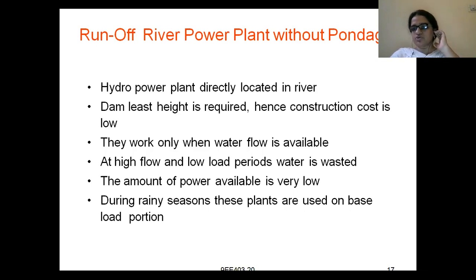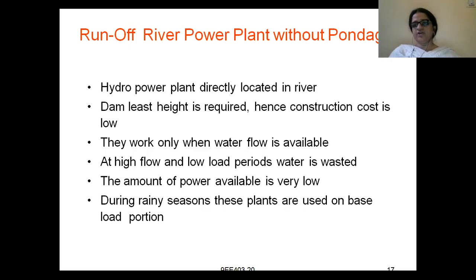Even at low loads, if the flow of water is very high and the load is not required, you can't store that water either. Why? Because you don't have any source of pondage. The water will be flowing and flowing directly. The amount of power available is also very low. This is suitable only if the water flows through the river continuously and the required amount of flow is there, then it will be useful. Why? Because you don't have a pondage, you can't store the water.